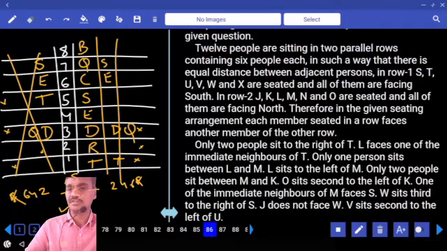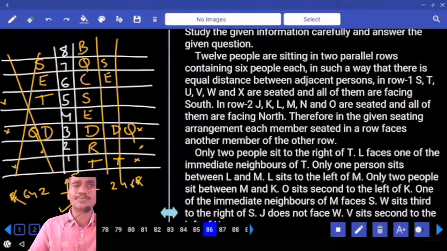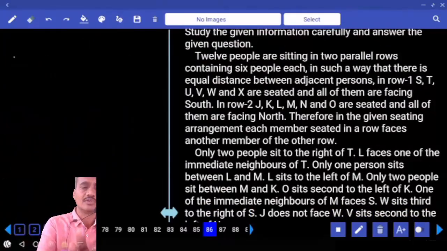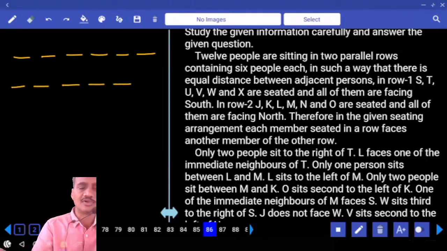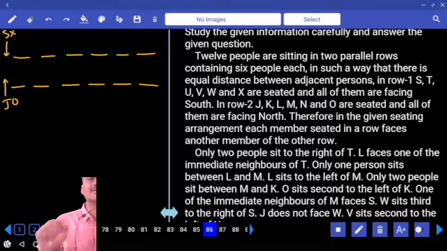Now it is a different one. 12 people are seated in two parallel rows and 6 people in each of them. 1, 2, 3, 4, 5, 6. And then 6 people are there. 1, 2, 3, 4, 5. Now tell me who are the persons in the first row? S, T, U, V, W, X. And all of them are facing towards south. Now S, T, U, V, W, X are facing south. And this is north. And J, K, L, M, and O, they are facing towards north.